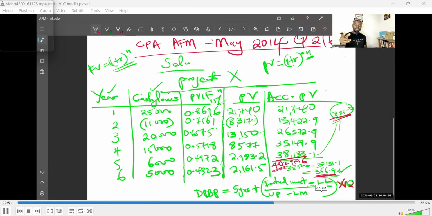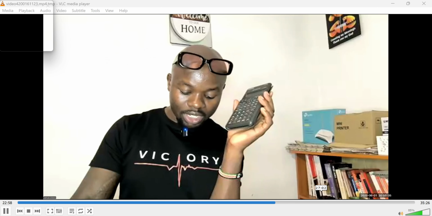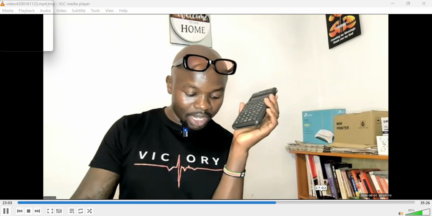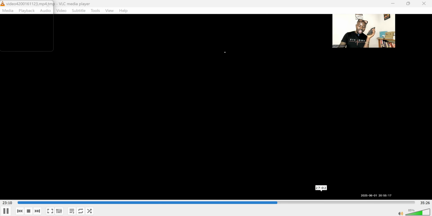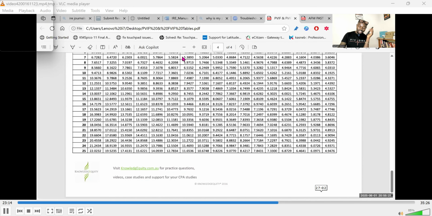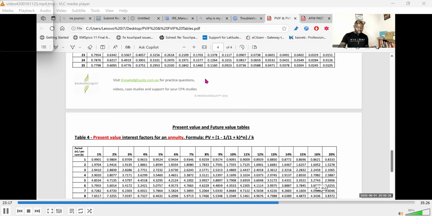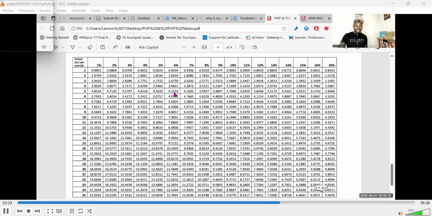Now, for the discounting factor, I told you, don't worry even if you're not given the discounting table. And as I give you the two alternatives, I pull down that screen and I put up the discounting table screen. Let me show you how to read that table, because some students do not know how to read the discounting table. Now, here is a discounting table. They normally come in different formats, but worry not, it is still the same thing.